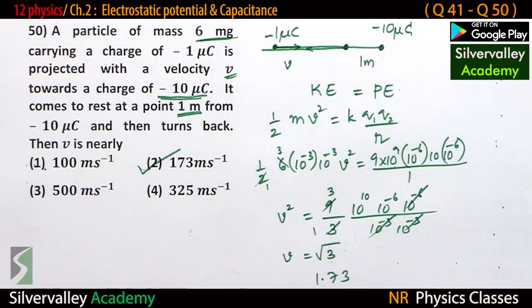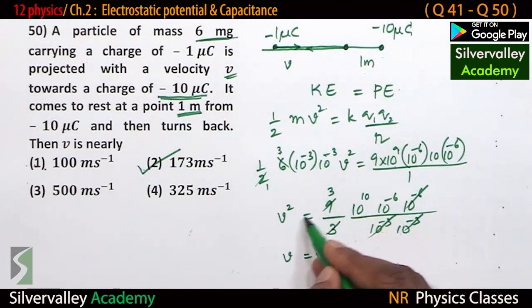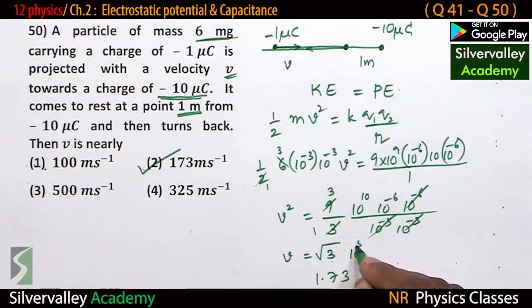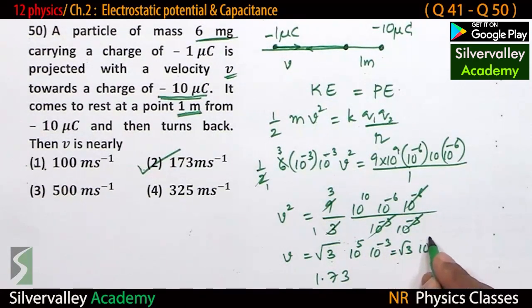It should be this. Let us check once. 10 power 10 square root is 10 power 5. 10 power minus 6 square root is 10 power minus 3. So root 3 into 10 power 2. 1.73 is root 3, into 10 power 2 is 173.